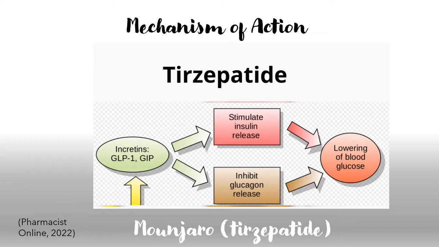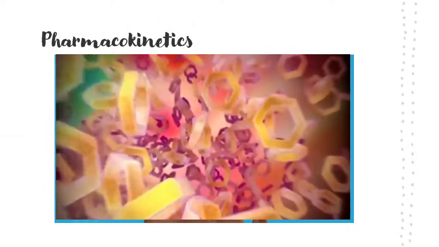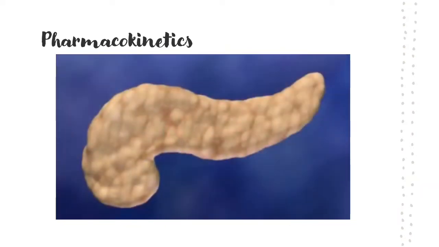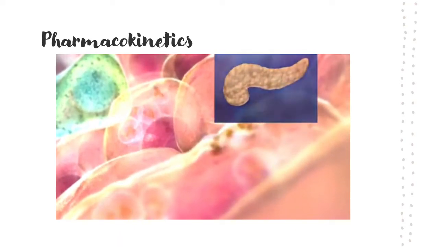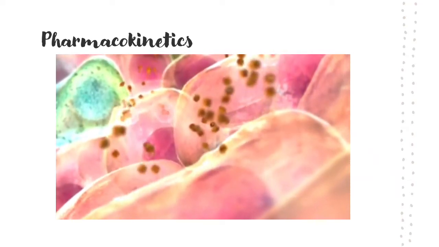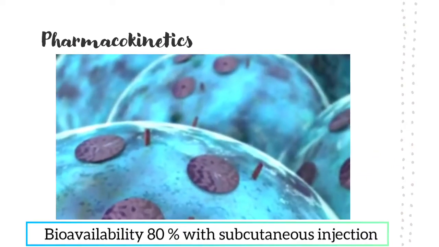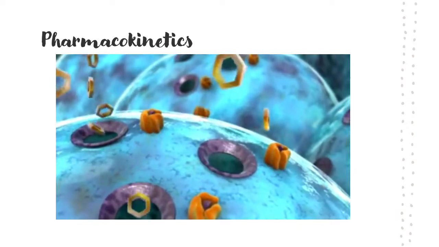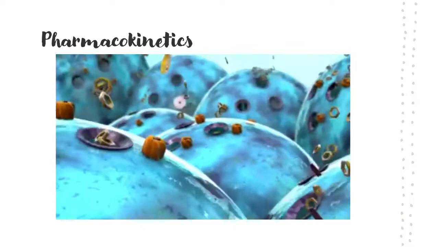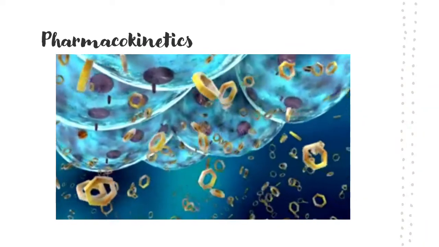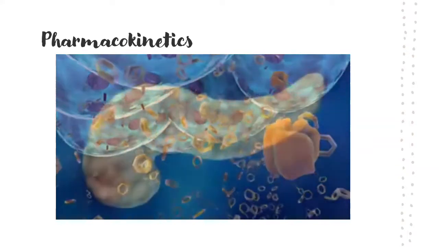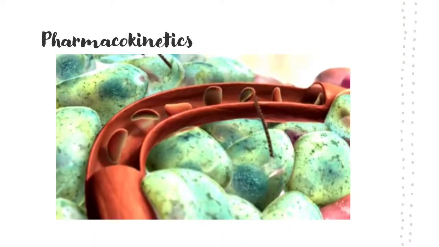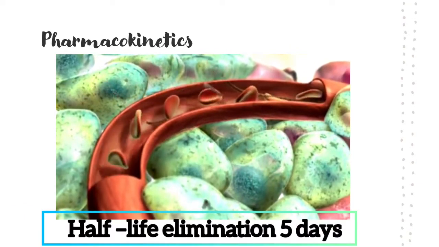Tirzepatide is injected subcutaneously in the thigh, abdomen, or in the back of the upper arm. The maximum plasma concentration ranges from 8 to 72 hours. After subcutaneous injection, the bioavailability of tirzepatide is 80%. Tirzepatide selectively binds to and activates both GIP and GLP-1 receptors that target native GIP and GLP-1 hormones. It is highly bound to plasma albumin, by 99%. The half-life of tirzepatide is 5 days, which allows the once-weekly dosing.